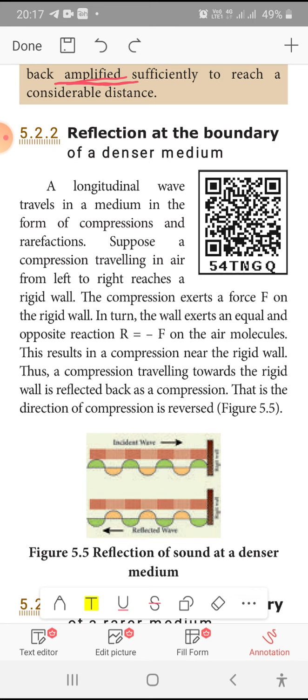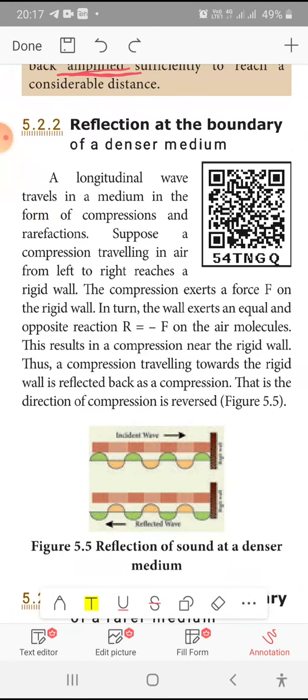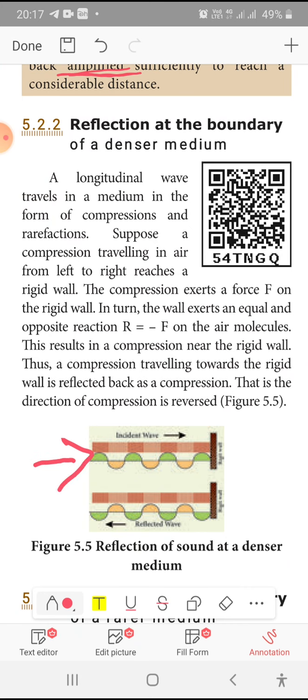Suppose the compression is traveling in air from left to right. Here is the diagram given. Say this is the incident wave which is passing towards the wall, which has a compression and rarefaction. The compression wave,